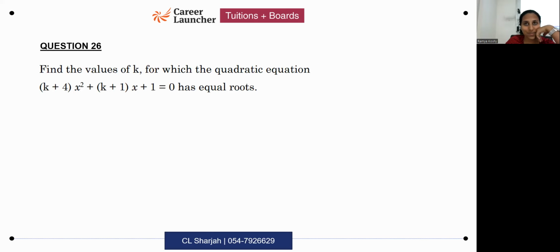Try this, 26th. Question 26. Tomorrow's session, in the beginning, I will take out some time to discuss doubts in whatever questions we didn't have time to discuss right now. So please ensure you do it. Whoever is having doubts in anything, I will discuss that in maybe the initial 10 to 15 minutes. Okay.